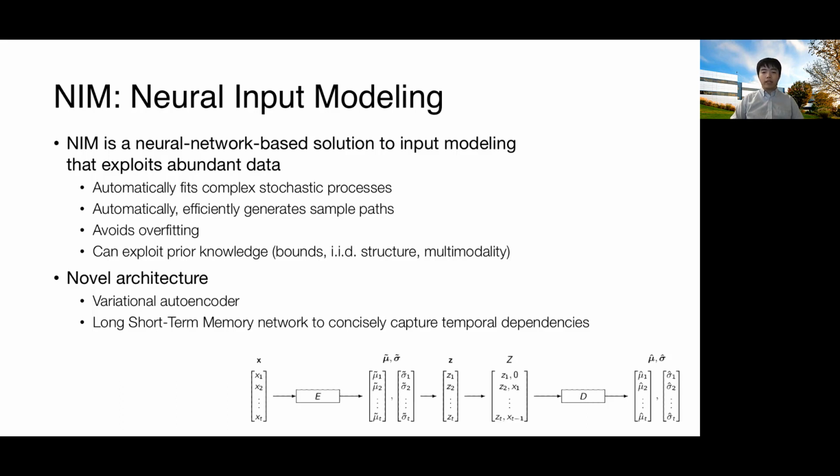It has a novel architecture. It uses a variational autoencoder and a long short-term memory network, both of which are modern machine learning techniques. The variational autoencoder enables us to generate new samples from the model after training, and the long short-term memory network enables us to concisely capture the temporal correlation of the data.